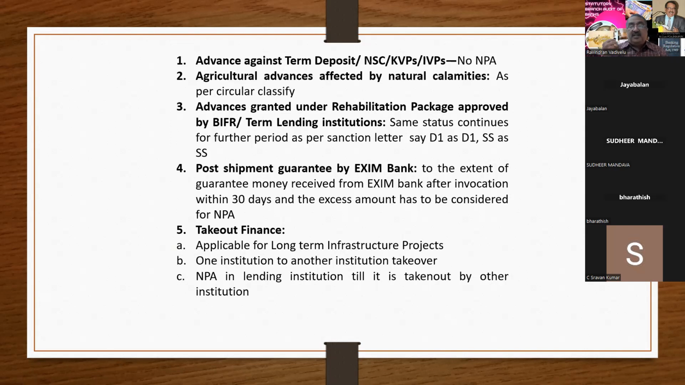It's a takeout finance. In case the Bank of Baroda account has become NPA and the loan is being taken over by IOB, for example, the same status of Bank of Baroda has to be continued for the IOB also. You cannot take it as standard.